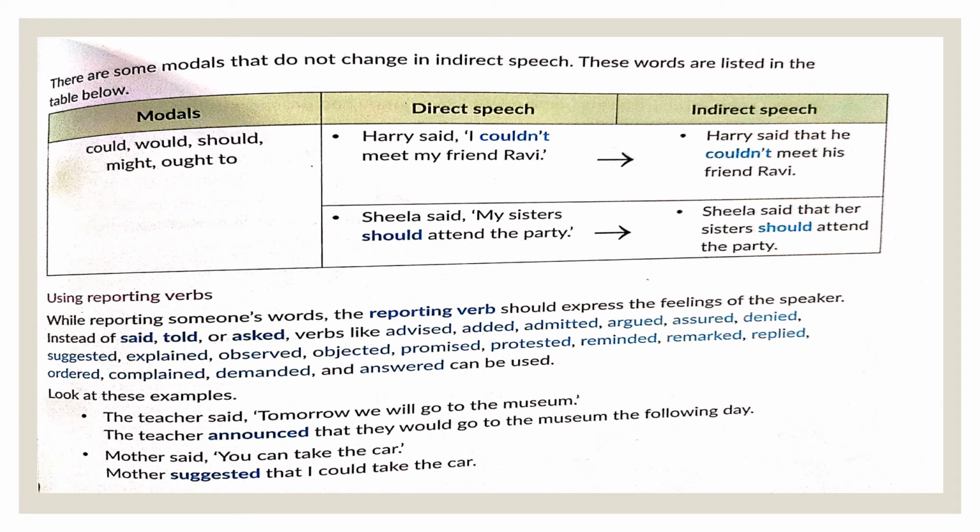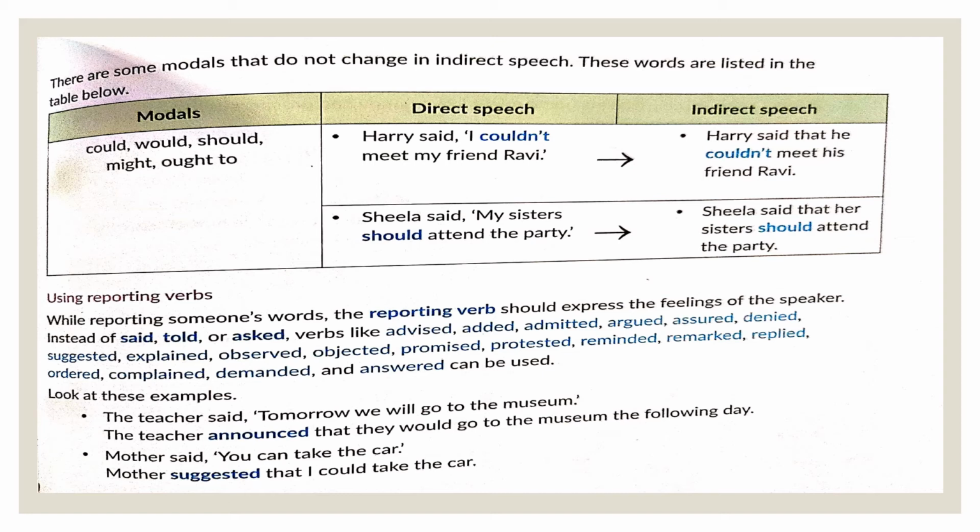Now, one important thing to remember is that some modals do not change in indirect speech. Previously, we saw that will and shall change into would and should. But there are some modals like could, would, should, might, ought to, which never change. Harry said, I couldn't meet my friend Ravi. In indirect speech, it will become, Harry said that he couldn't meet his friend Ravi. So the modal is not changing into anything when we are changing it into indirect speech.